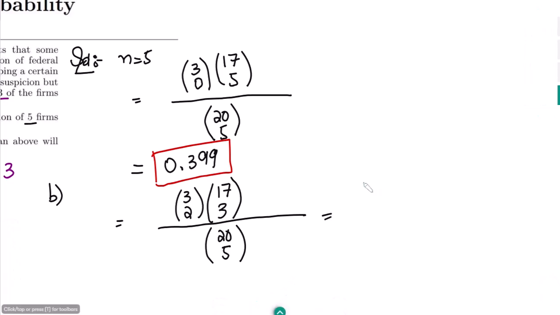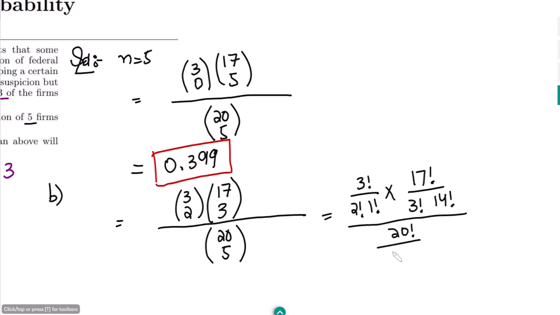It will be 3 factorial divided by 2 factorial, and 3 minus 2 is 1 factorial, multiplied by 17 factorial divided by 3 factorial, 17 minus 3 is 14 factorial, whole divided by 20 factorial divided by 5 factorial, multiplied by 20 minus 5 is 15 factorial.